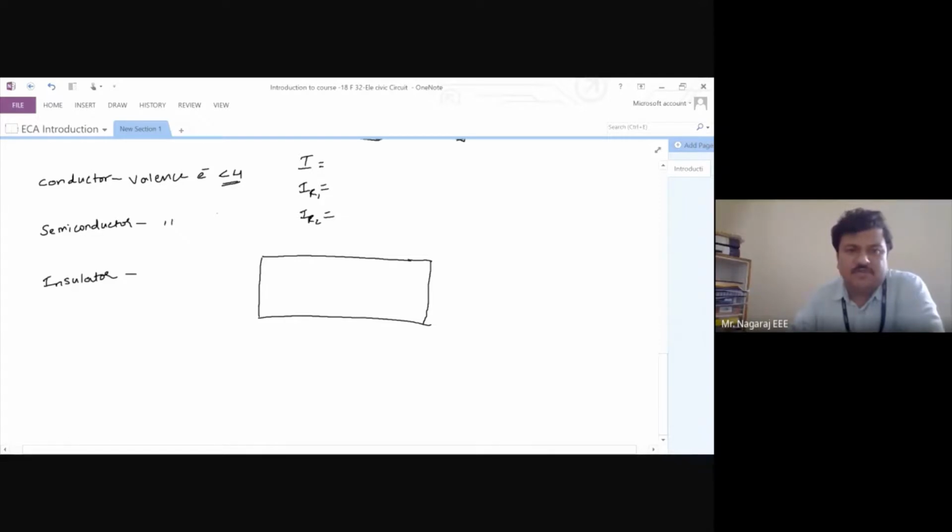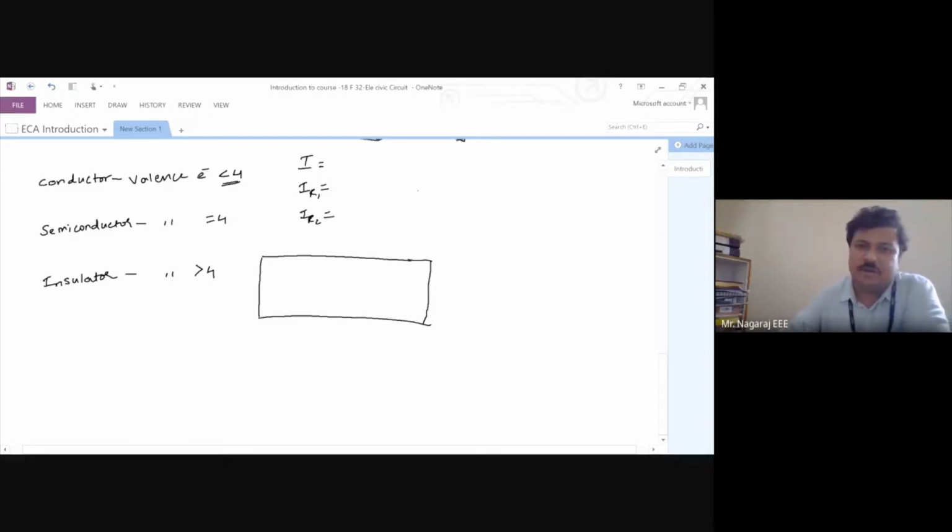If the number of valence electrons is exactly equal to 4, that material is called a semiconductor. If the number of valence electrons is greater than 4, that material is known as an insulator. Now, why exactly 4? The question is, why can't it be less than 5, equal to 5, greater than 5?